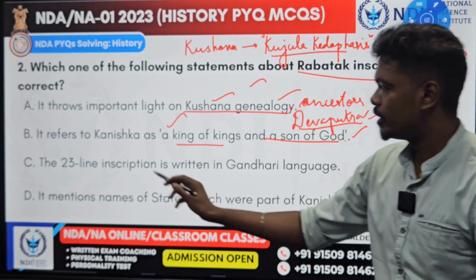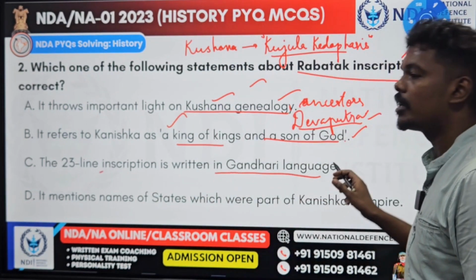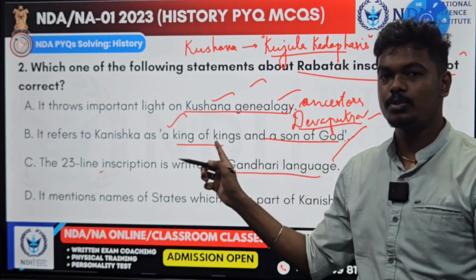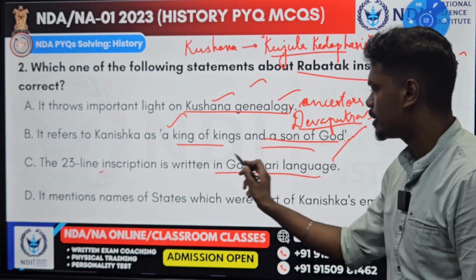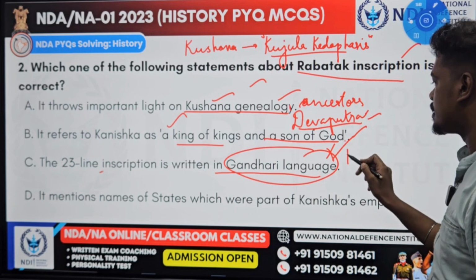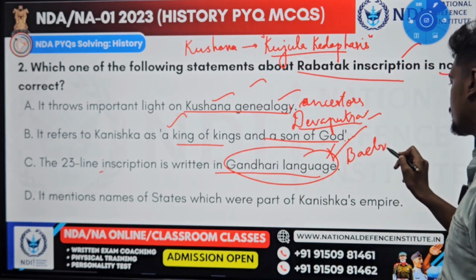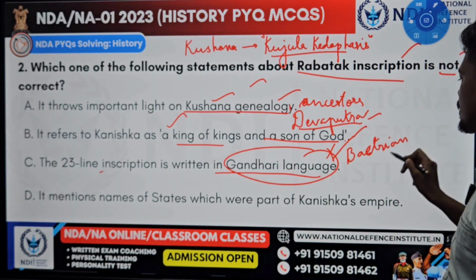And you see the third one? The 23-line inscription is written in the Gandhari language. This is where the problem starts. This is not in the Gandhari language, but in the Bactrian language.